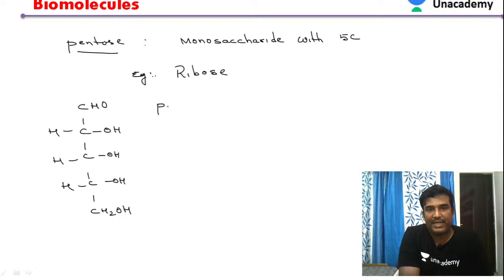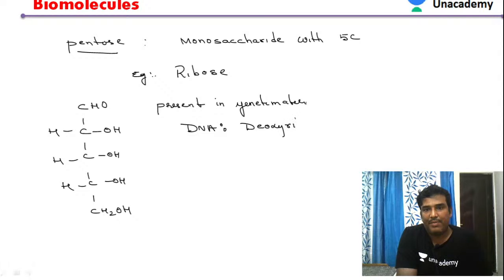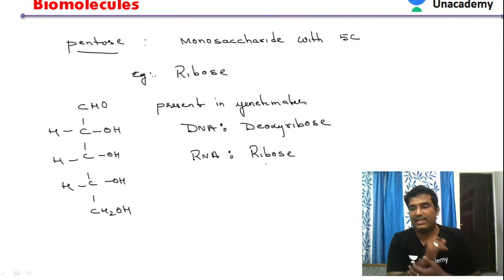Ribose is present in genetic material. It is a part of genetic material like DNA. In DNA, ribose is present in the form of deoxyribose. It is also present in RNA as ribose. We already know that DNA means deoxyribose nucleic acid. So in DNA it is present as a deoxyribose, whereas in RNA it is present as a ribose.